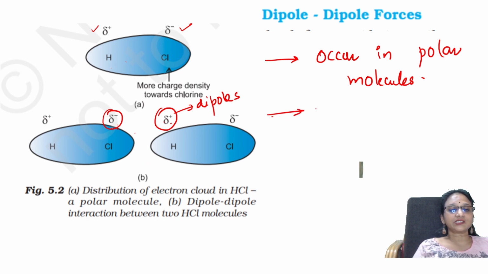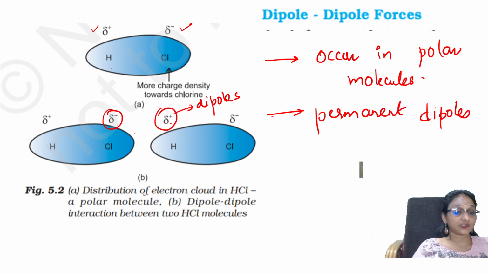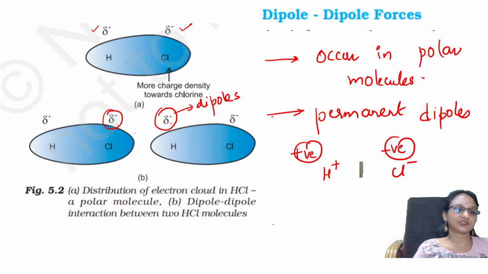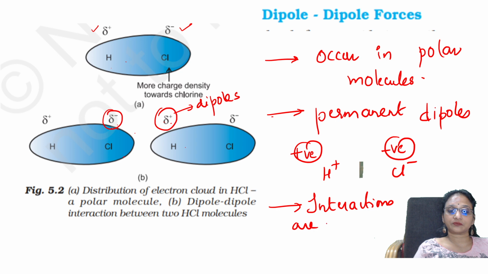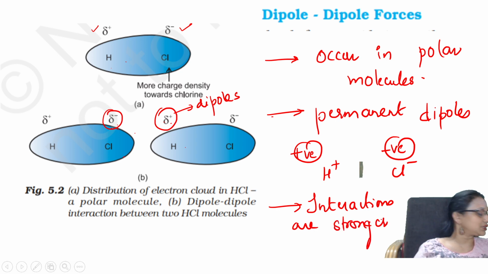That's why dipole-dipole interactions are always permanent dipoles. They are created between oppositely charged species. Here the positive pole, H plus, attracts the negative pole, Cl minus. So both of them get attracted. And remember students, the interactions in dipole-dipole are very strong, much stronger compared to the earlier one.